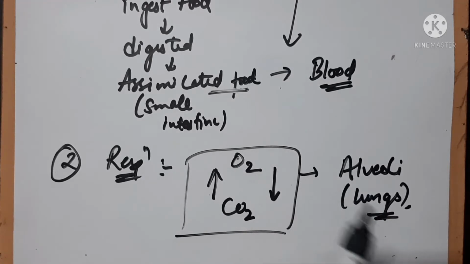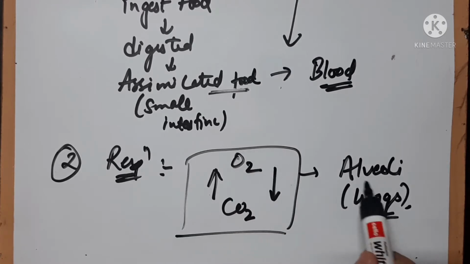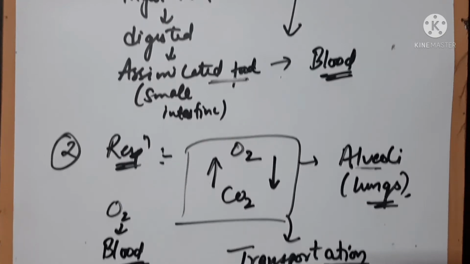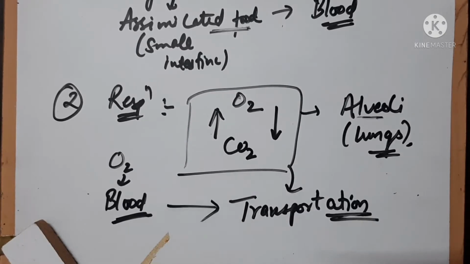But how will this oxygen be transported to all the cells of the body for their survival, right? Oxygen is necessary for the survival of the cells. But how will this oxygen in the alveoli be transported to the whole body? Yes, this oxygen will be transported with the help of blood. So here is the need of transportation.